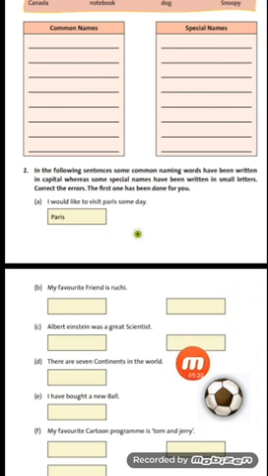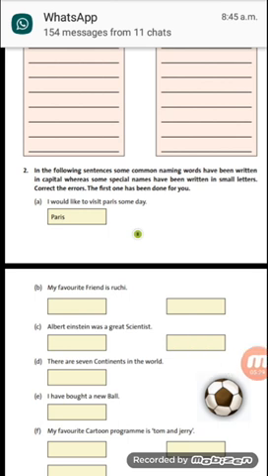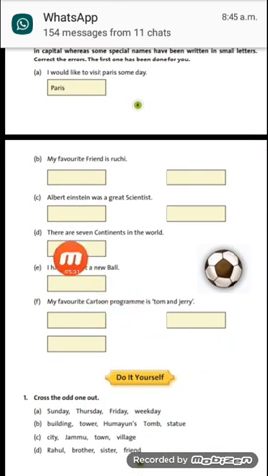So it should be written here, it should begin with a small letter. So here you will write SCIENTIST. So S will be written small. Next one is, there are 7 continents in the world.